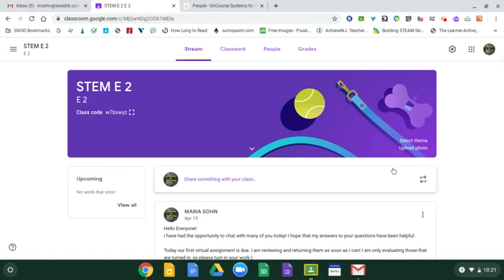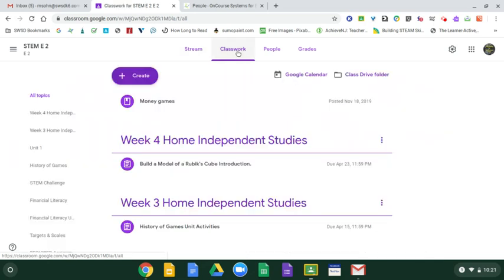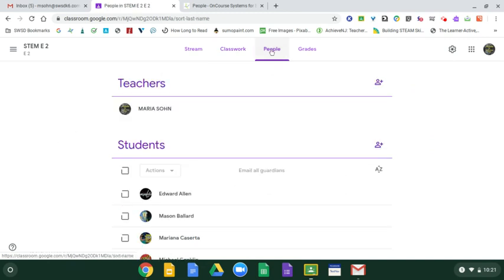At the top of your screen, when you open your Google Classroom for a specific class, you have 4 tabs. The first one is Stream, which gives you everything sequentially. The second one is Classwork, where it's organized by your topics. This is where you put in your assignments. The People tab shows you who's in the class, enrolled, and which teachers are involved in that class.